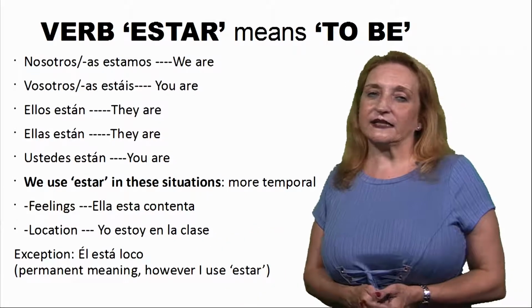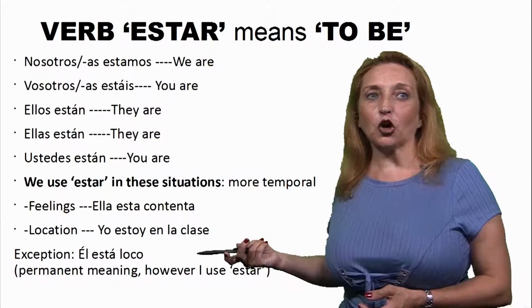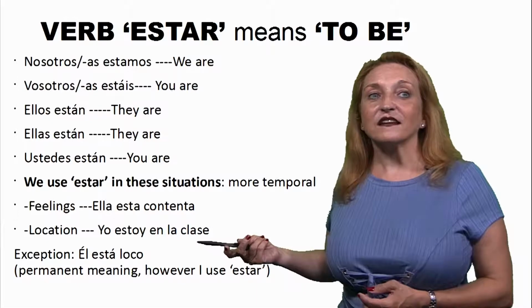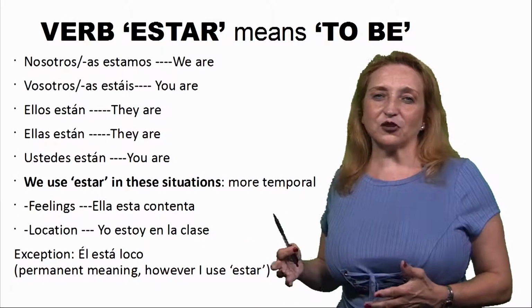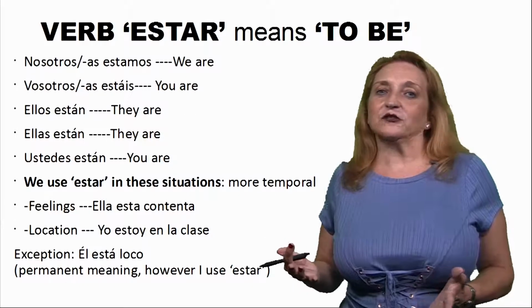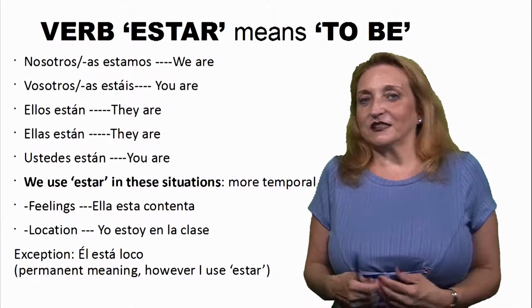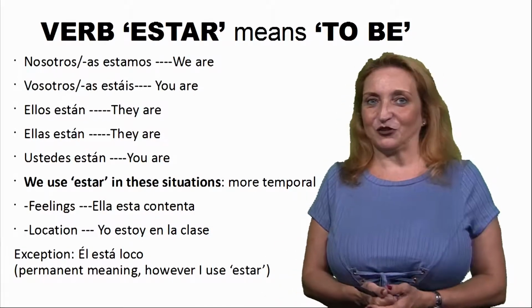And after there are some exceptions, for example, él está loco. He is crazy. And it's an exception because normally when you say he's crazy, it's something more permanent. He's always crazy. But in this case, we use estar. It's an exception.